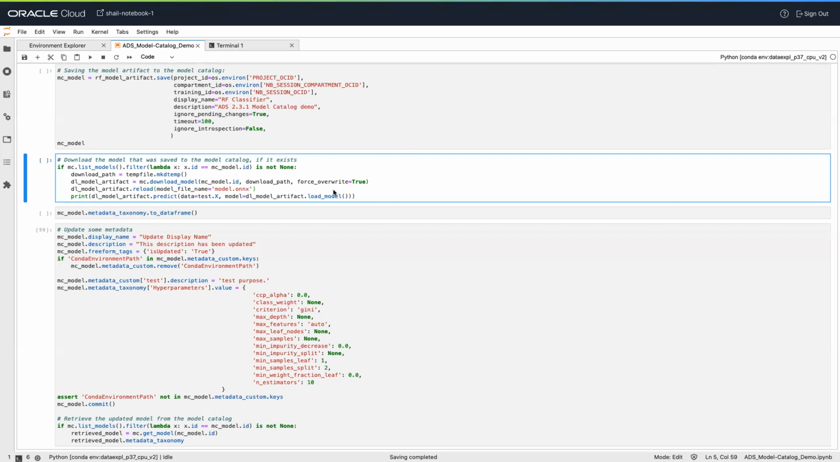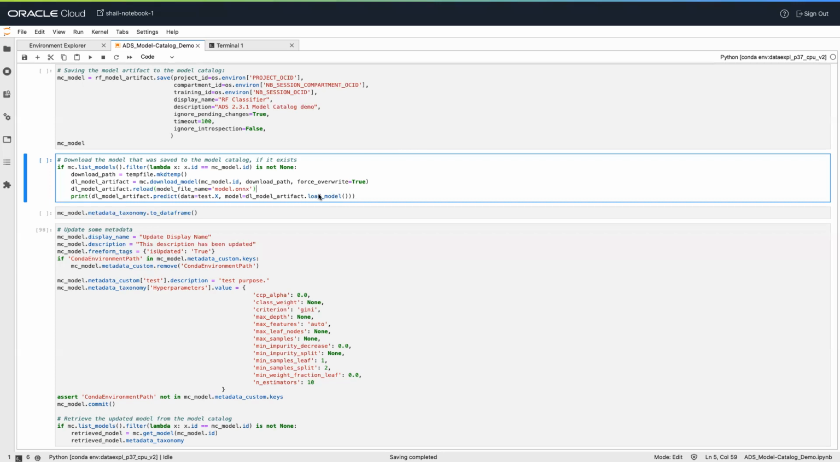Now I will show you downloading the model that was saved to the model catalog. The download model method of the model catalog is used to retrieve the model artifact from the model catalog. This method requires the model OCID value and the target directory for the artifact files. This method returns a model artifact object. You can use it to make predictions by calling the predict method.